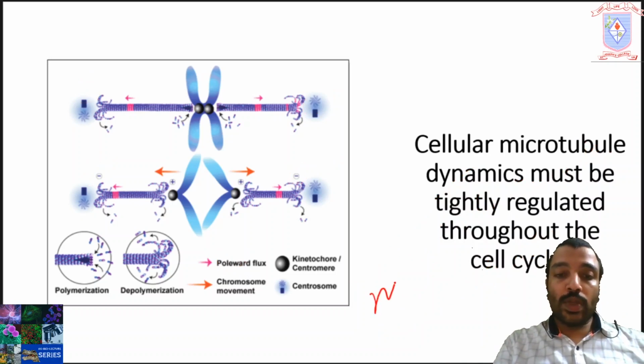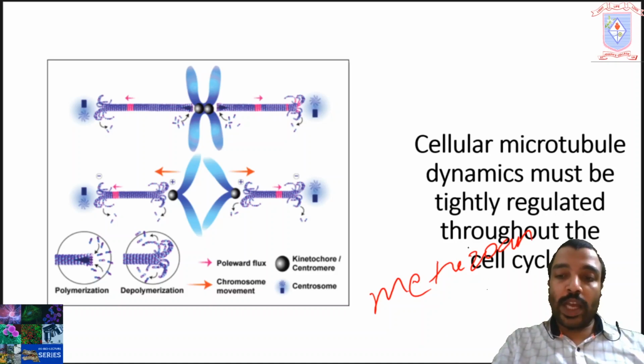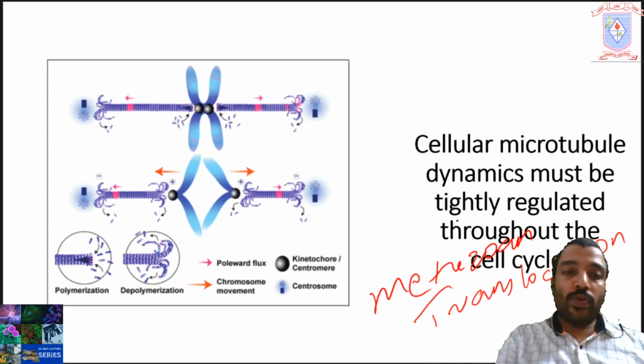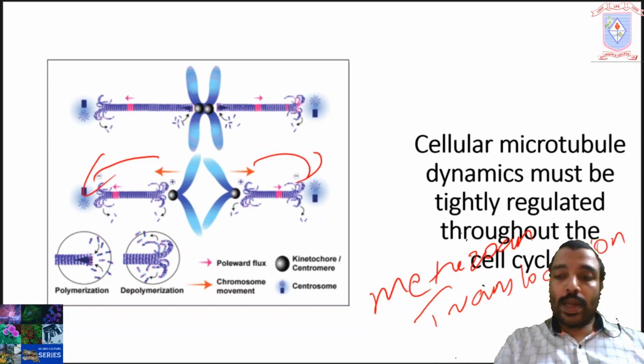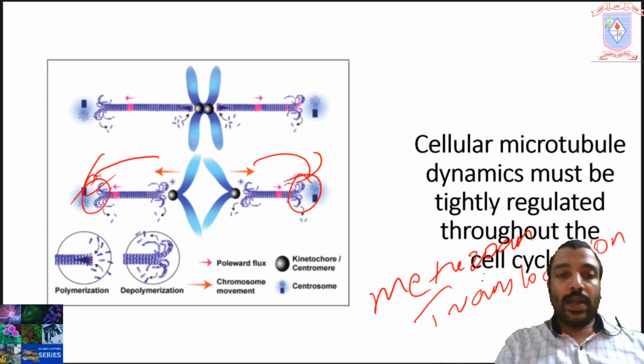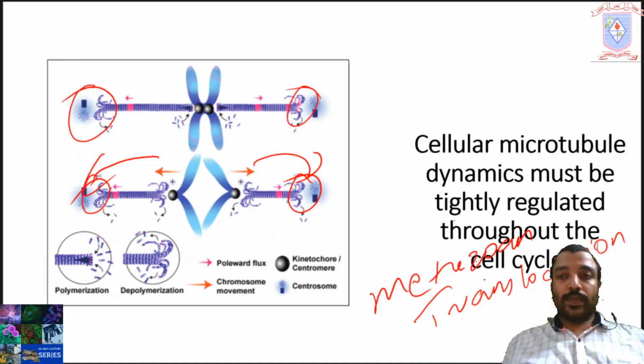in all metazoan cells, and is defined as the translocation of spindle microtubules towards the spindle poles, coupled to the depolymerization of the minus end.